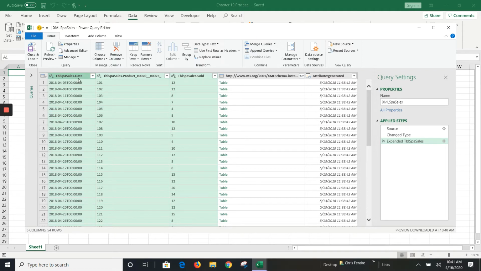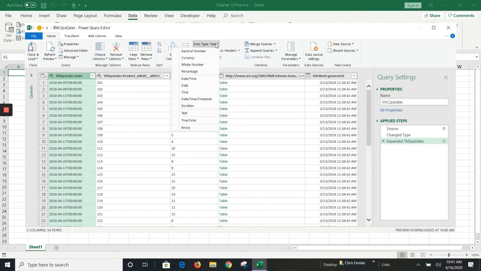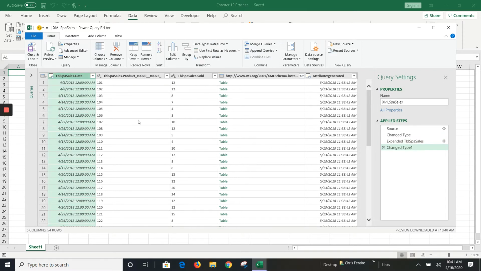For instance, the first one is this date. This is actually a date, and look at the format that it's in. Anytime you want to change the format, this is under the Home tab, under the Power Query Editor, and we have this data type. Right now it's set up as text. We want to set this up as date and time, so it formats correctly.